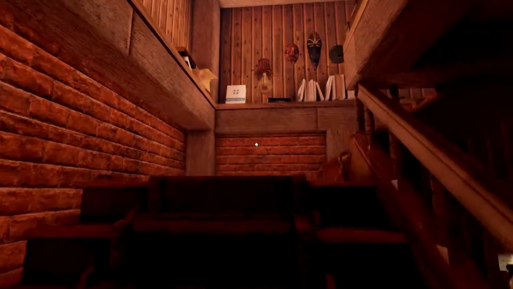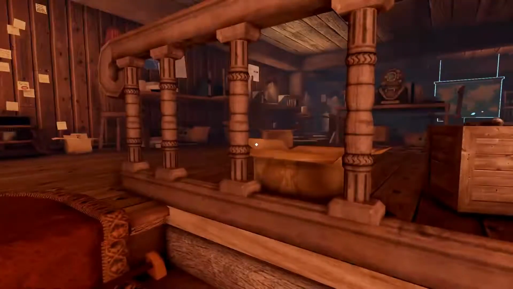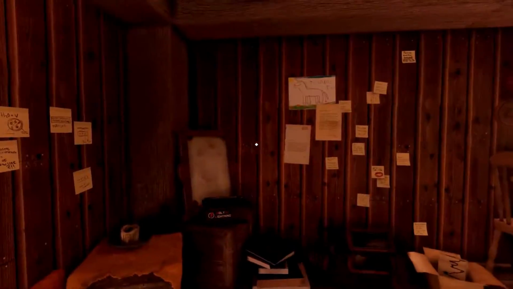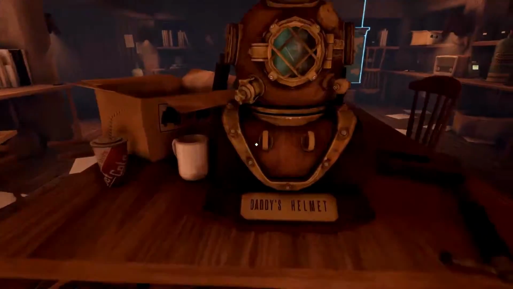Okay, so let's come up here. Can we run? No running yet. We're in this sweet house. Look at these masks and stuff. This person travels the world very clearly, quite a lot. And lots of wood all around. And this is going to be the crux.